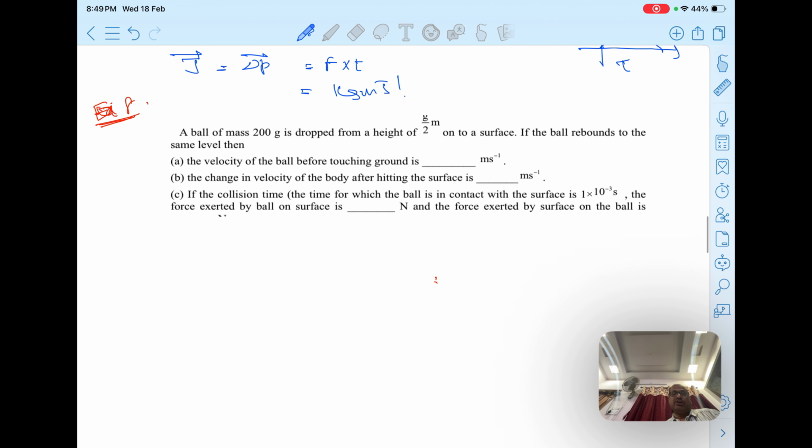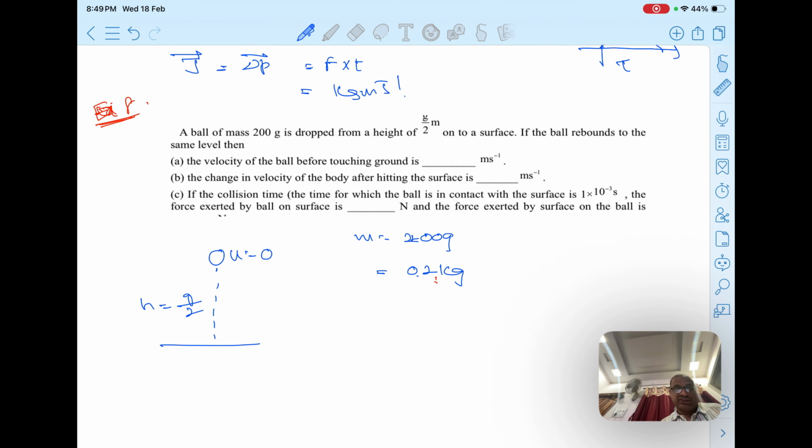Now students, you can see a ball of mass 200 gram is dropped from a height of g by 2 meters onto a surface. The ball rebounds to the same level. You are dropping a ball of how much mass? 200 grams, that means 0.2 kg. From what height are you dropping this, student? You are dropping from a height of h equal to g by 2 meters.